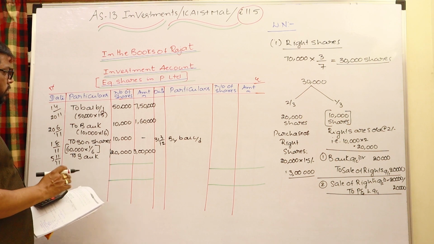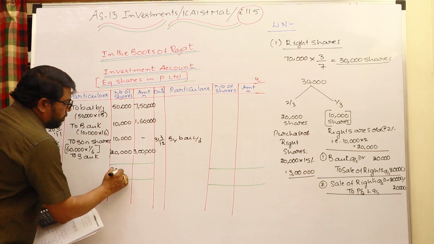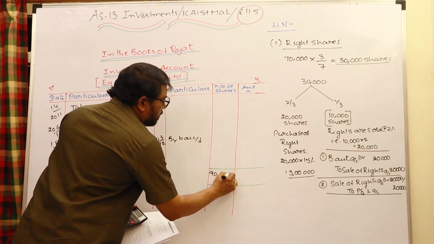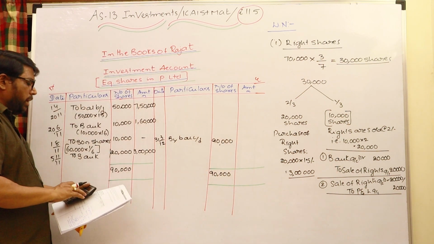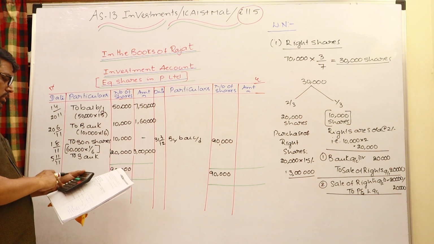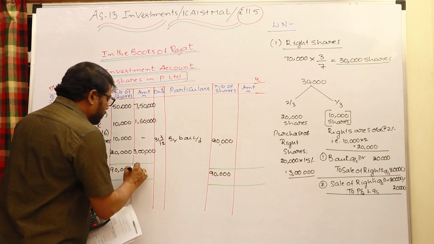Look at the debit total: 50,000, 10,000, 10,000, 70,000 plus 20,000, 90,000 shares totally. And look at the amount total: 7,50,000 plus 1,60,000 plus 3 lakhs, so total 12,10,000.